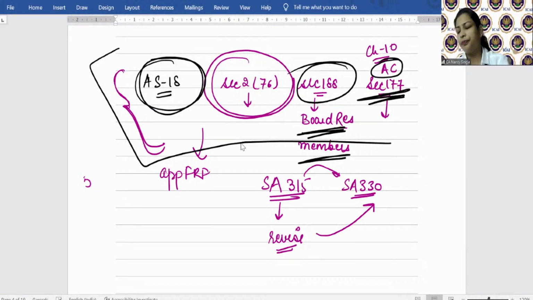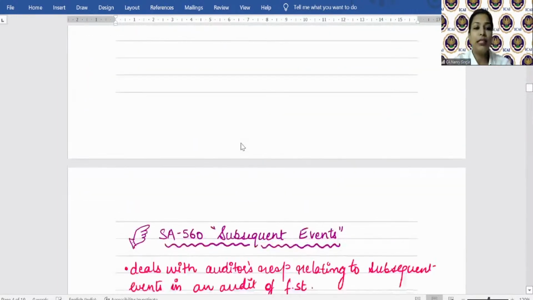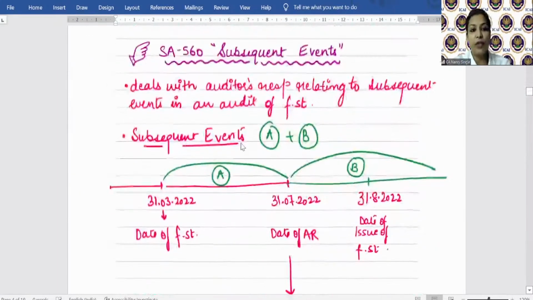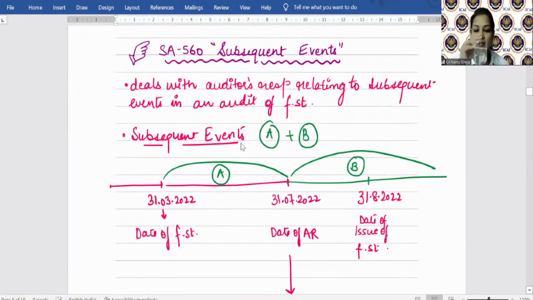Is it clear? Chalo. Now let us start with essay 560, which is what? Subsequent events. Students, as I've told you, in all these essays that we are covering today, you will see that there are certain disclosure requirements, or some other requirements with respect to preparation and presentation of financial statements, which are imposed on the management.